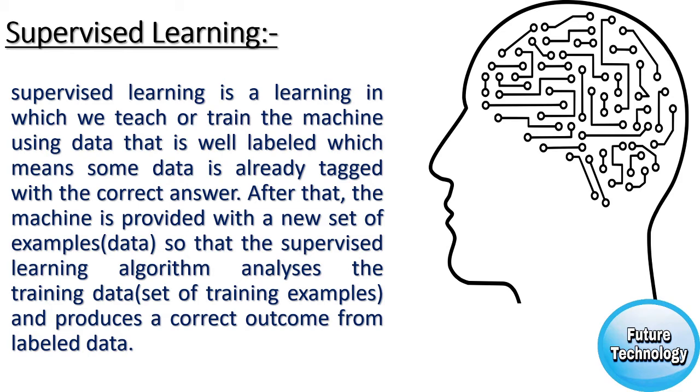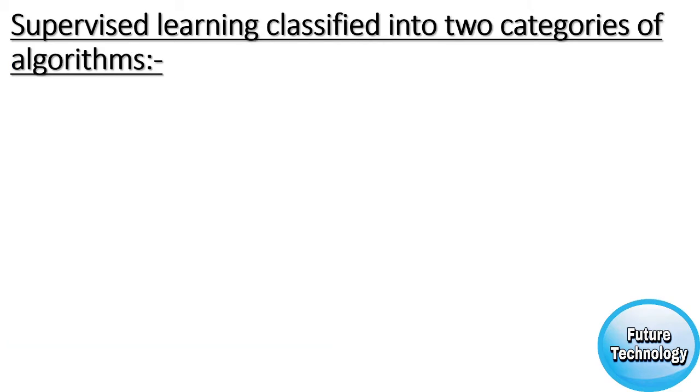Supervised learning is classified into two categories of algorithm. Classification: a classification problem is when the output variable is a category, such as red or blue, or disease and no disease. Regression: a regression problem is when the output variable is a real value, such as dollars or weight.